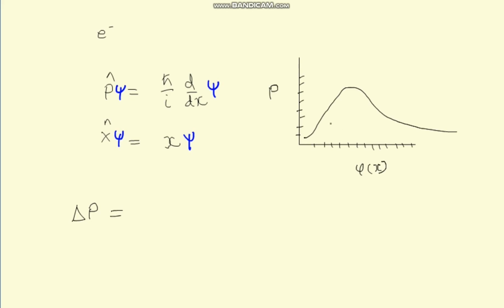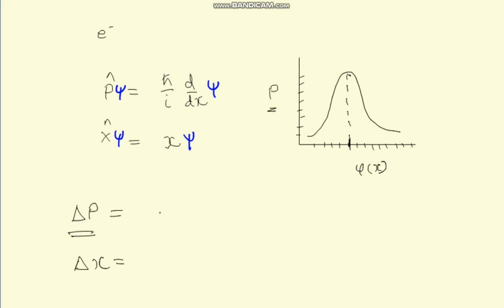So if the graph is a flat one, then the standard deviation is more, and if the graph is like this, then the standard deviation is less. It means the momentum has a more precise value. So in a sense, the standard deviation shows the uncertainty in position and momentum. So this is for momentum and this is the standard deviation for position.